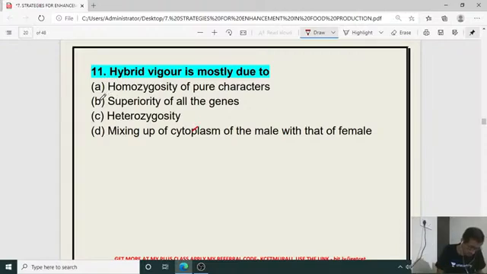Yes, for question number 11, am I right, Devesh? Hybrid vigor, that is homozygosity of pure character, superiority of all the genes, heterozygosity, mixing up of cytoplasm of male and with that of the female. No, it's not mixing, it is C. It is heterozygosity. We are going to give hybrid vigor, mixing of characters.